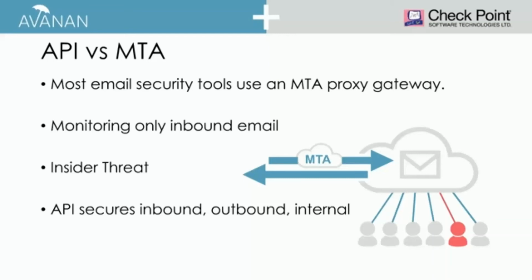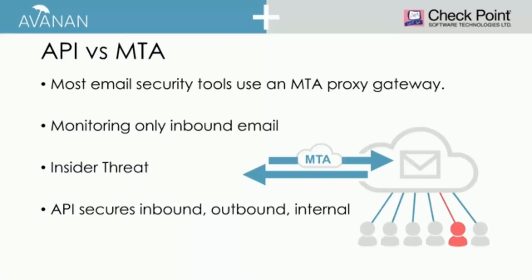And that email gateway may be doing a lot of the same things, the sandboxing and phishing analysis, but because it's a proxy gateway, it has a couple of limitations. One, that proxy gateway only monitors inbound email. Now, some can be configured for an extra cost to monitor outbound email, and that's wonderful, and you should, but no MTA monitors internal email, user-to-user email, that insider threat.